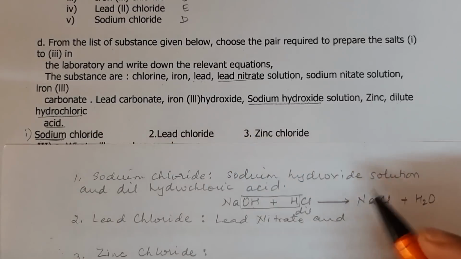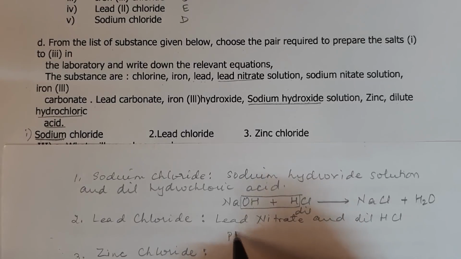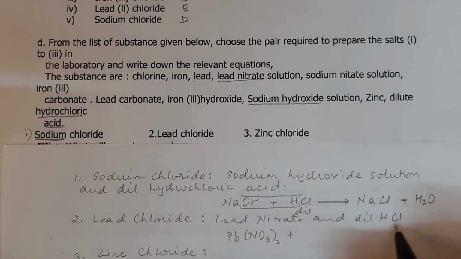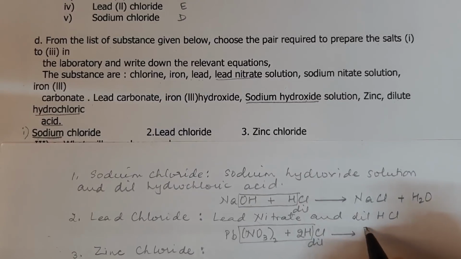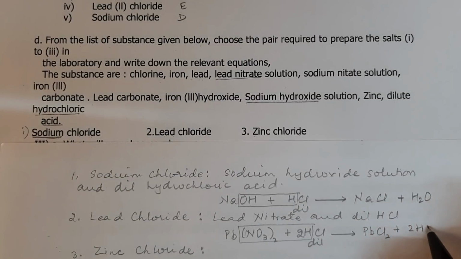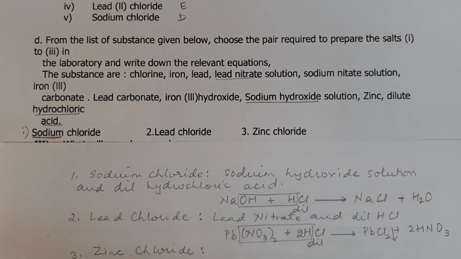No, so we'll have to take dilute hydrochloric acid, and so it will be Pb(NO3)2, that is lead nitrate, and dilute HCl, and that will give us PbCl2, which is lead chloride, plus 2HNO3. Now this is an insoluble substance, so we will show down arrow.